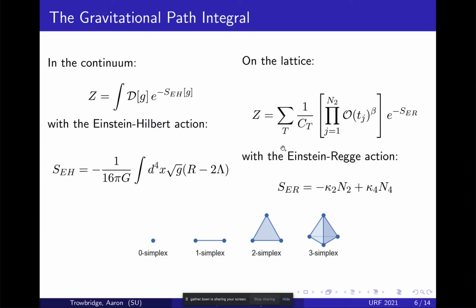Anyway, when we put this on the lattice, instead of summing over all space-times, we sum over all triangulations, T, weighted by some factor C of T, and this other factor which has to do with the order of each triangle, how many tetrahedra it's connected to. The important thing is that this factor here is a global factor that has to do with the whole space-time geometry. And then we have this Einstein-Regge action, which is what weights each configuration. So this global piece is going to come into play later.